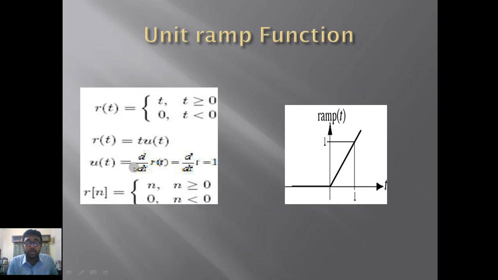Now if we take a derivative of r(t), we will get u(t), which is 1 for t greater than 0. And we can also explain that our function r(n) is described the same way. This is for the continuous time signal and this is for the discrete time signal. This function is described in both ways.